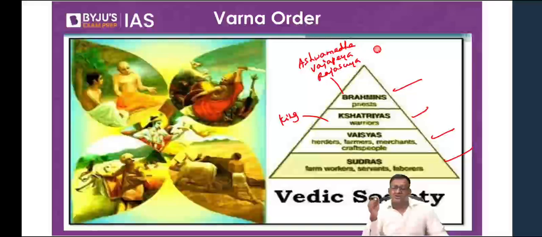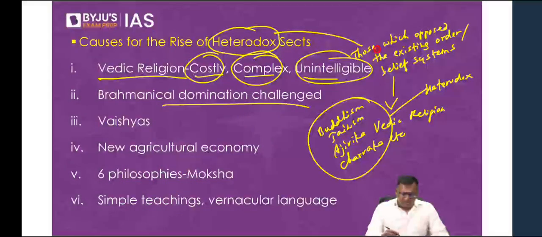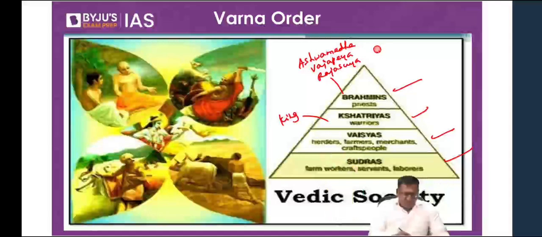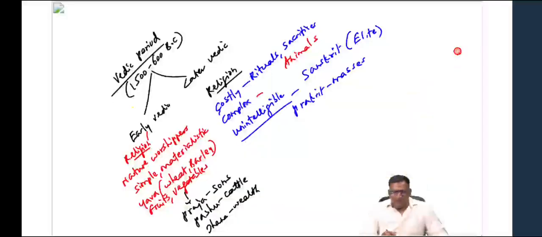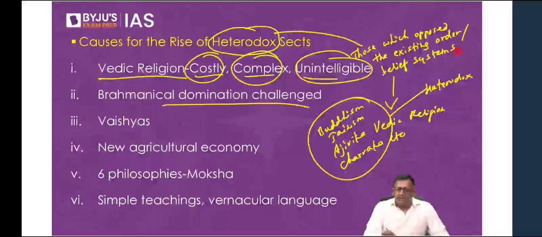And both Buddha and Mahavira were Kshatriya princes. Are you there with me? Hello? So Buddha and Mahavira both were Kshatriya princes. So Brahminical domination was challenged by the Kshatriyas. This is number two. Third is Vaishyas.